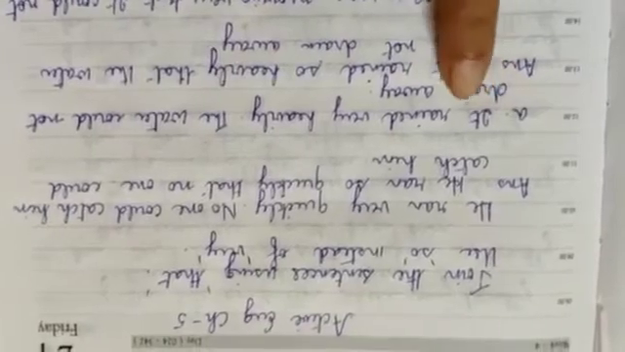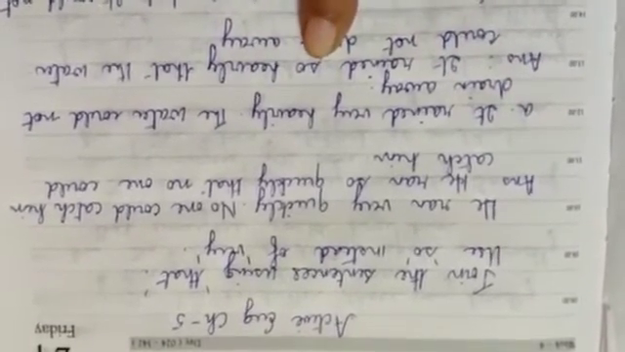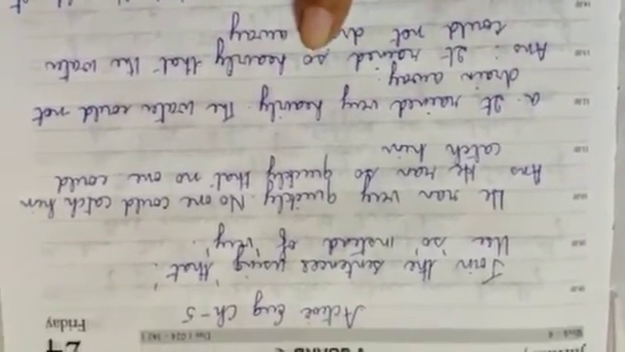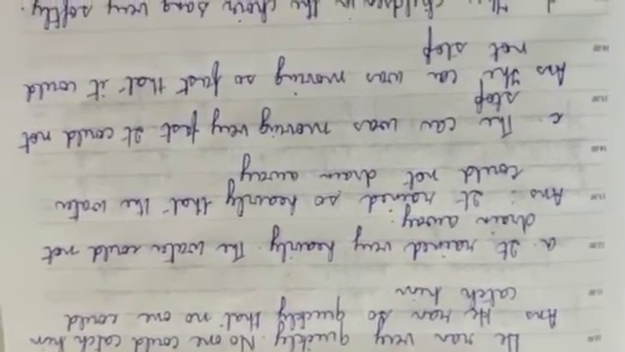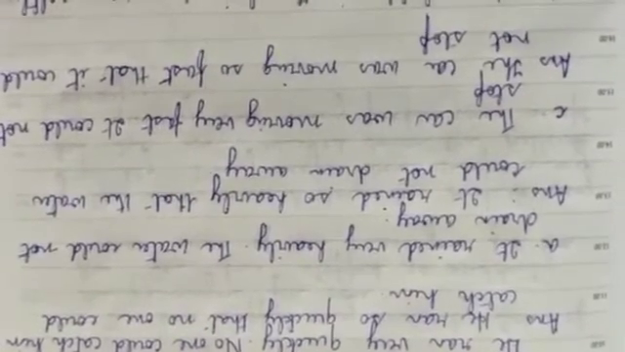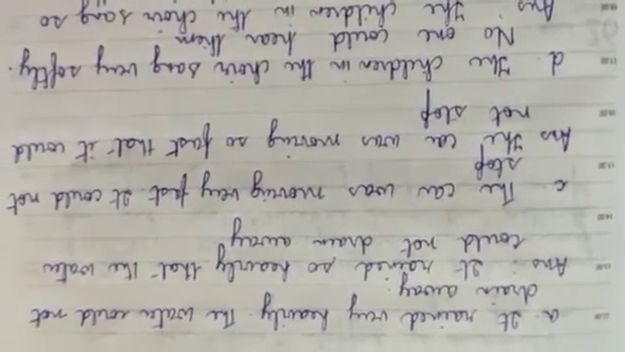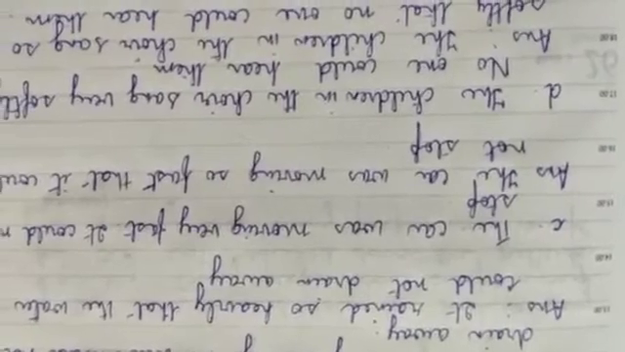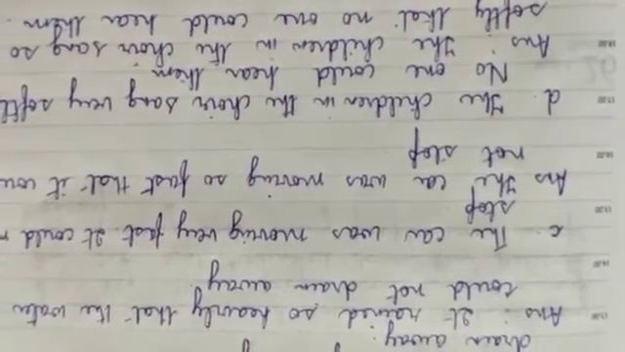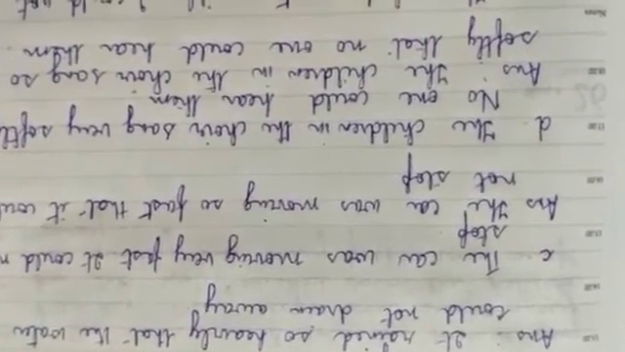It rained very heavily. The water could not drain away. It rained so heavily, you have replaced very with so, that the water could not drain away. The car was moving very fast. It could not stop. The car was moving so fast that it could not stop. The children in the choir sang very softly. No one could hear them. The children in the choir sang so softly that no one could hear them.